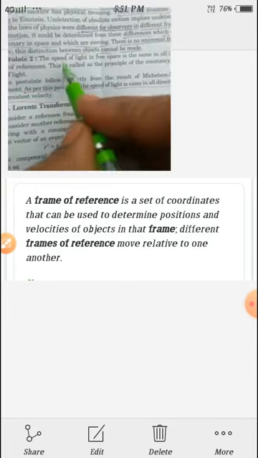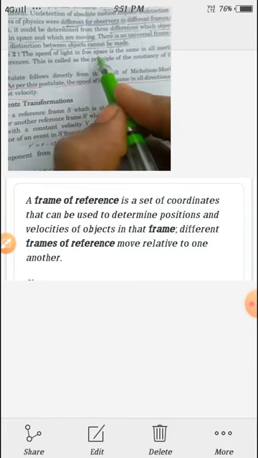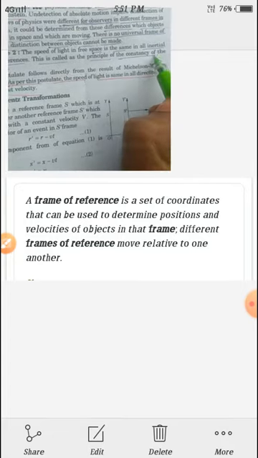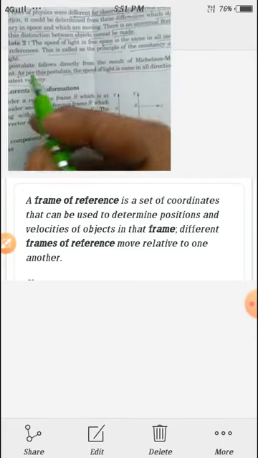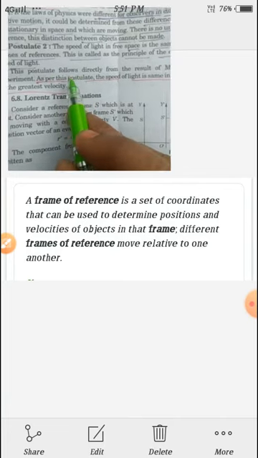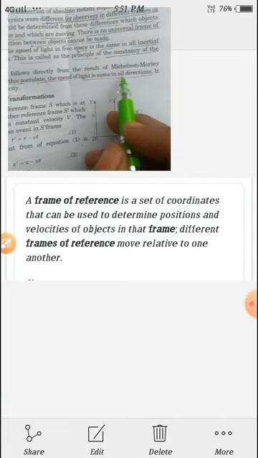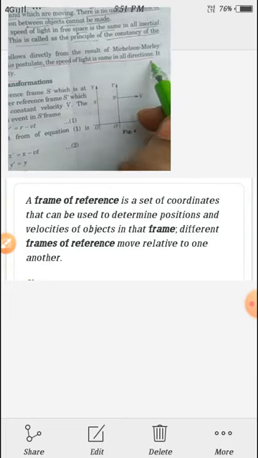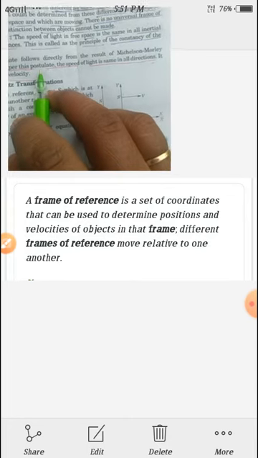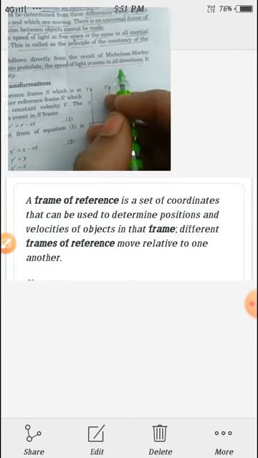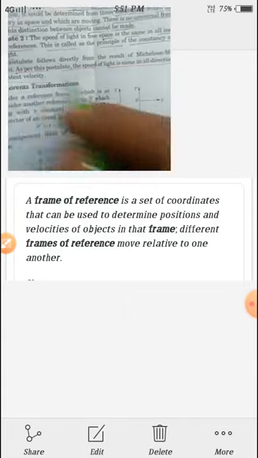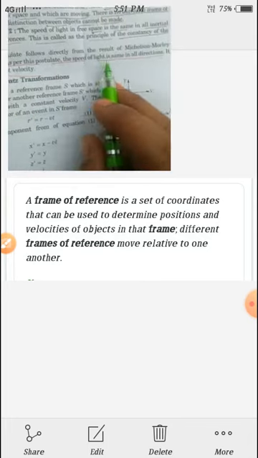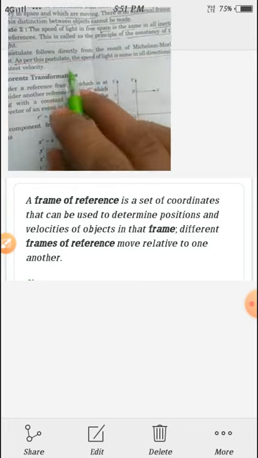Now postulate 2: the speed of light in free space is the same in all inertial frames. This is called the principle of constancy of the speed of light. This postulate follows directly from the result of the Michelson-Morley experiment. As per this postulate, the speed of light is the same in all directions. It is the greatest velocity. We know that the speed of light is the greatest velocity.